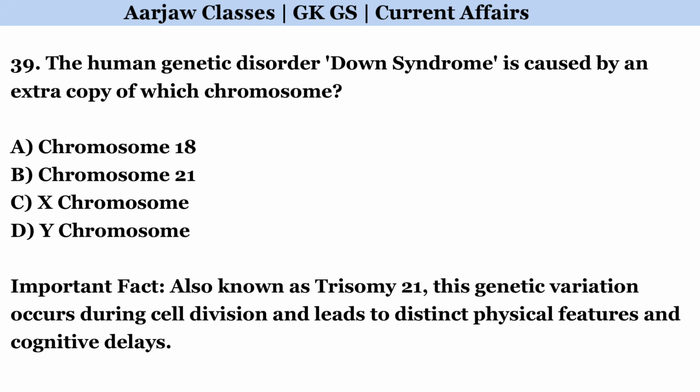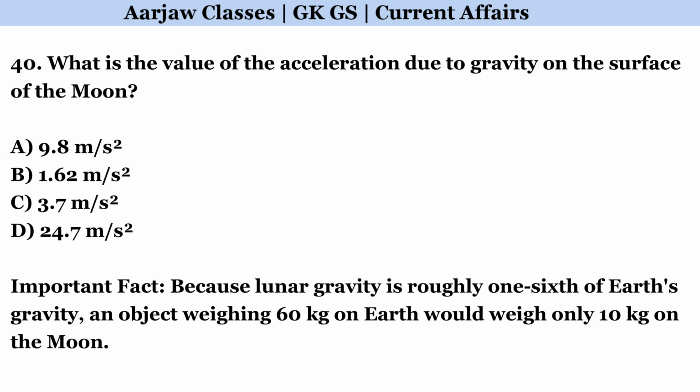The human genetic disorder Down syndrome is caused by an extra copy of which chromosome? Correct option is B, chromosome 21. What is the value of the acceleration due to gravity on the surface of the moon? Correct option is B, 1.62 meter per square second.